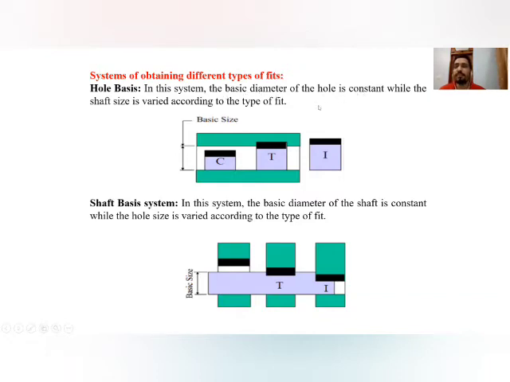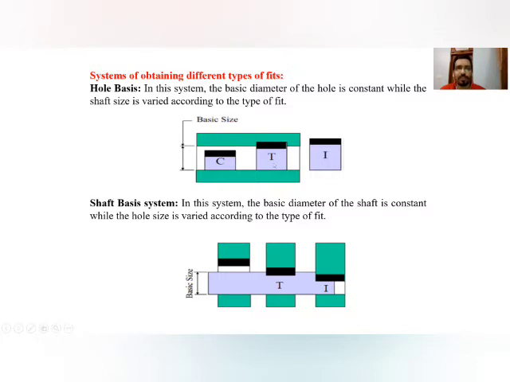It means we keep the lower limit of the hole equal to its basic size. And that's why we say that the basic diameter of the hole is constant, while the shaft size is varied according to the type of the fit.